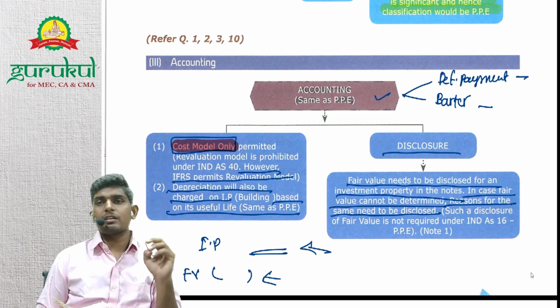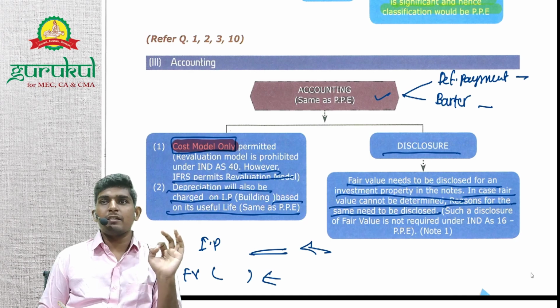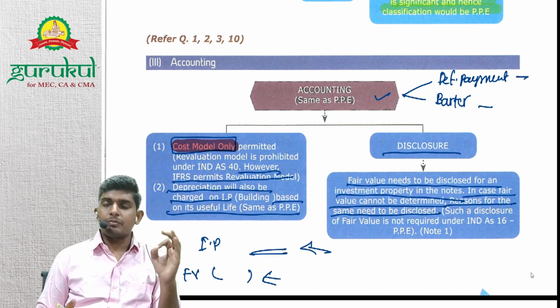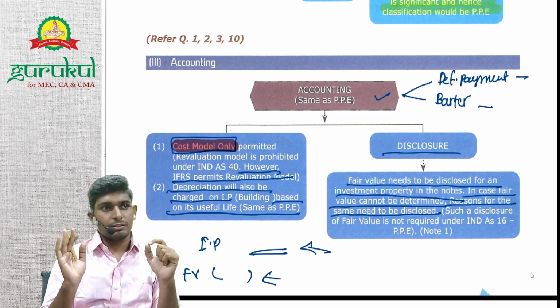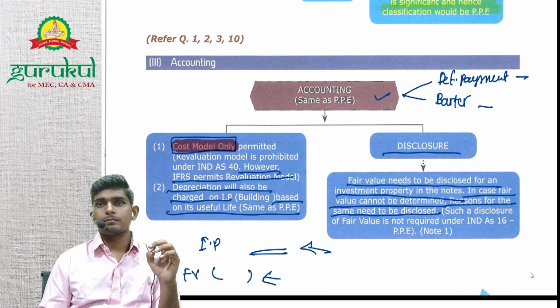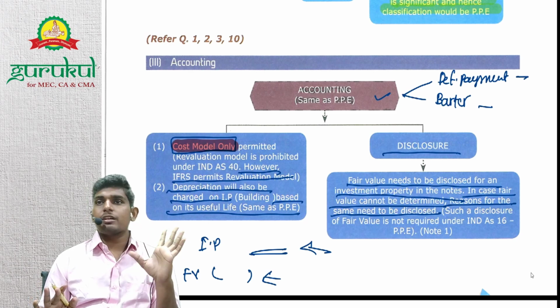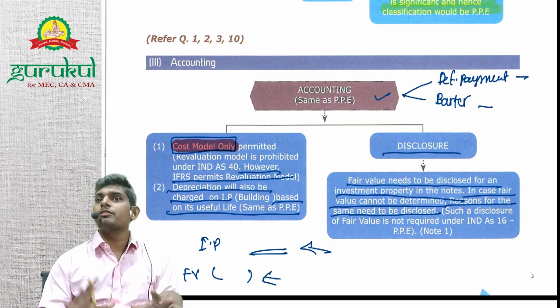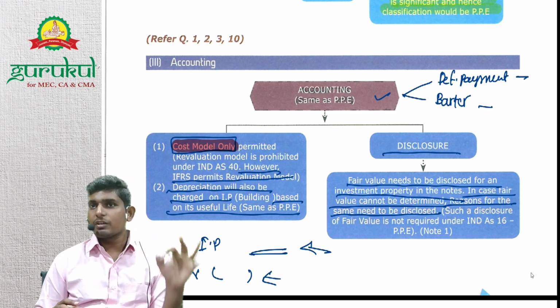Now, when does revaluation happen? We have studied in Ind AS 16, right? When the asset is not of volatile nature, it may happen every 3 to 5 years. If it is of volatile nature, at each balance sheet date. So for investment property, if it's not of volatile nature, then when should fair value be calculated? That is incorrect. Whether it's volatile or not volatile, every year at the balance sheet date you need to give fair value, which means you need to calculate fair value at each balance sheet date, right? Because disclosure is mandatory. If you are not giving the disclosure, you need to give reasons.